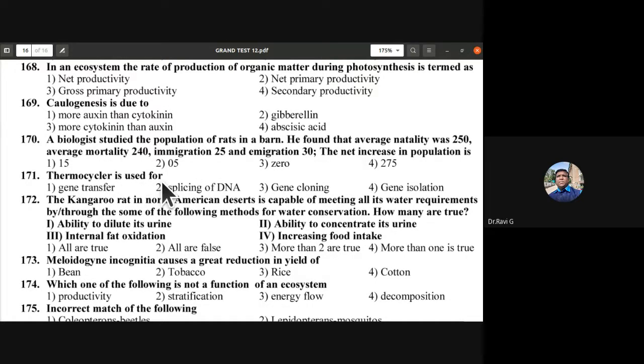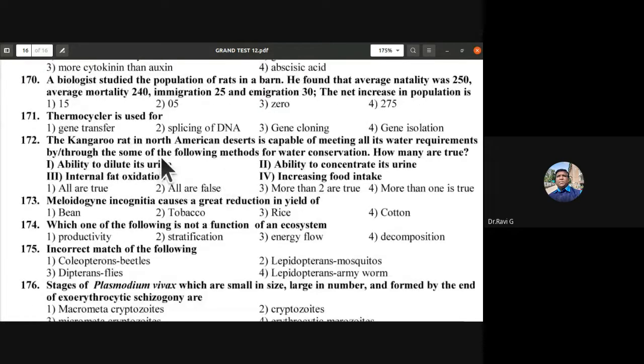Thermocycler is used for. So what is it used for? So it is used for gene cloning. The kangaroo rat in North American desert is capable of meeting all its water requirements by some of the following methods for water conservation. How many are true in this? So ability to dilute its urine, that is not correct. Ability to concentrate its urine, that is the method for water conservation. Internal fat oxidation. So more than one is true. Fourth one is the option.